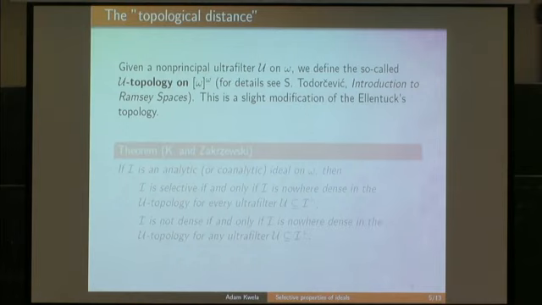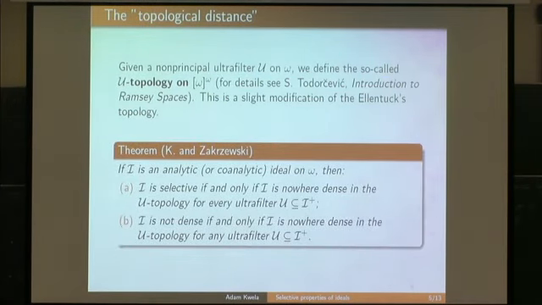But okay, there is some way of assigning topology to the ultrafilter. This was studied by Todorcevic, also by Louveau. And this is a slight modification of the Ellentuck topology. This ultrafilter topology is richer, it has more open sets.